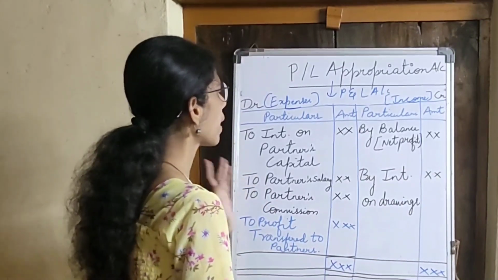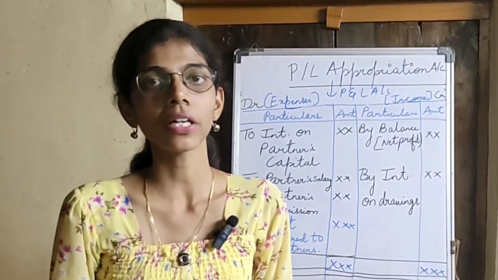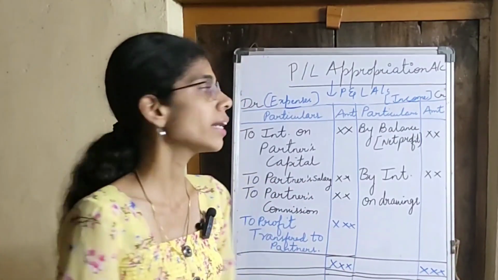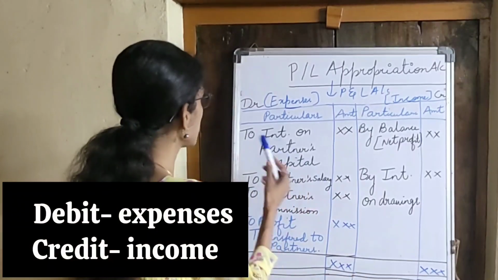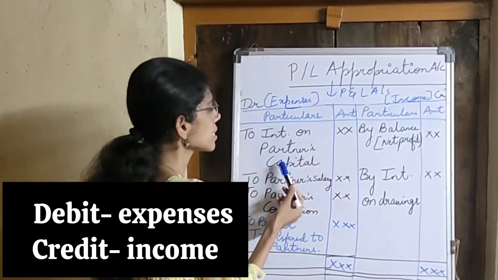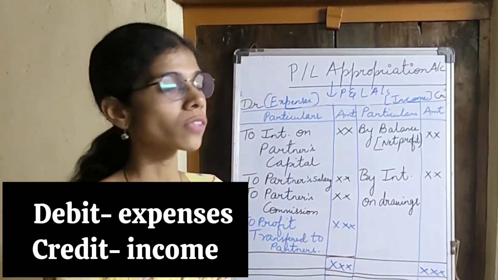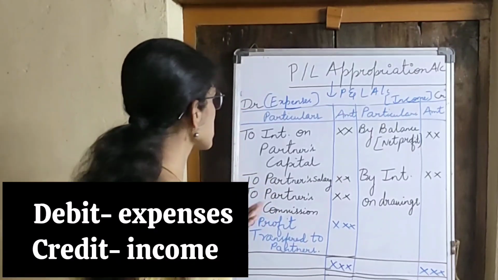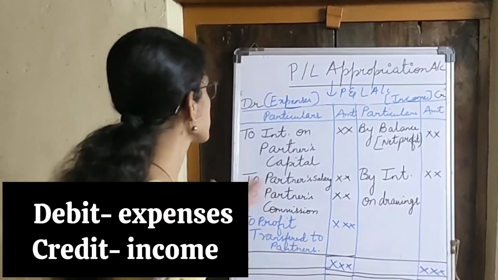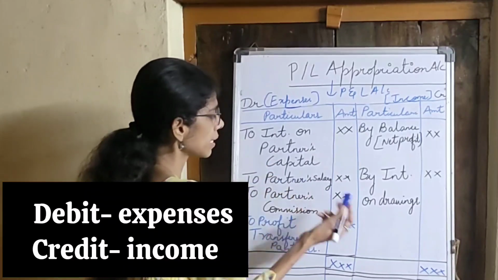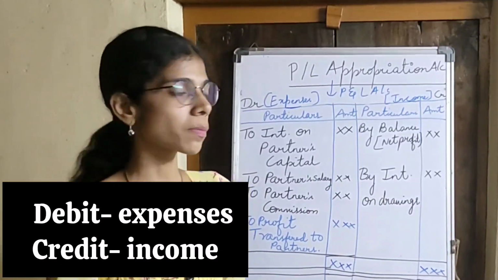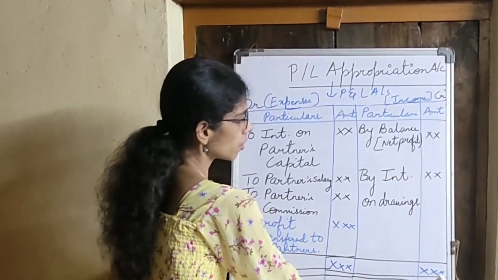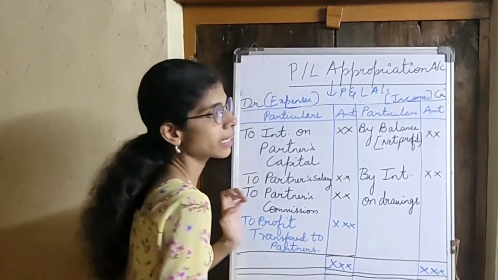Next is interest on partner's capital. When a partner makes an investment and interest on capital is provided on that, it will be an expense to the firm, so it will be shown on the debit side of the profit and loss appropriation account. Next, interest on drawings, which is an income to the firm, will be shown on the credit side. Next, if salary is provided, then it is an expense, it will be shown on the debit side as partner's salary. Next, if any commission is provided, then that will be an expense, and it will be shown on the debit side. Then we total both sides and the difference is transferred to the partner's capital account.